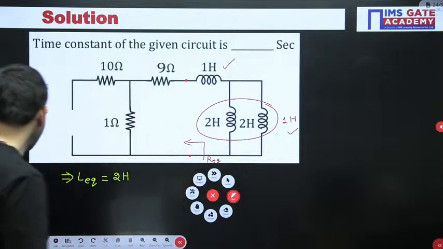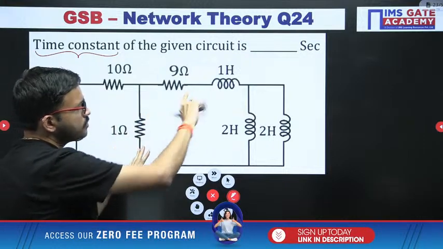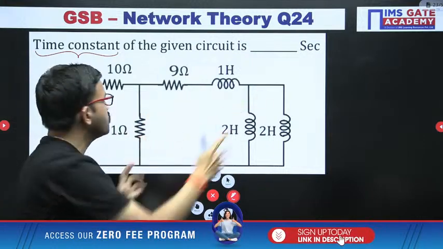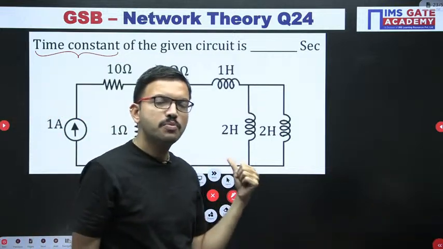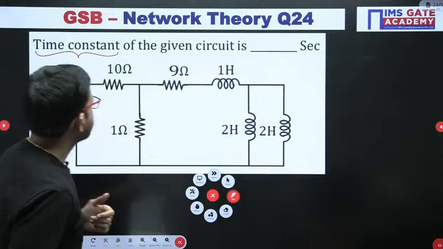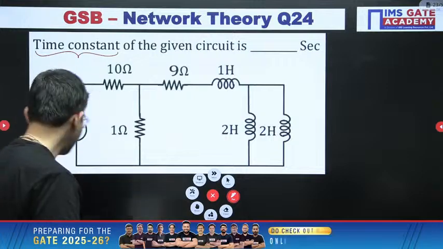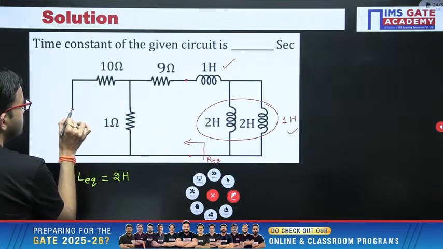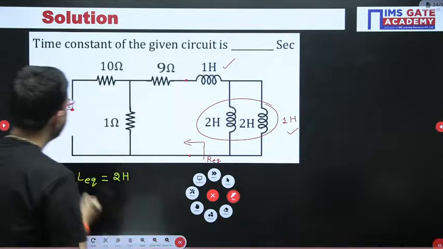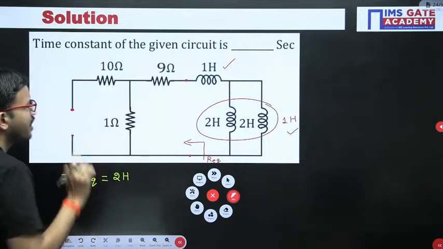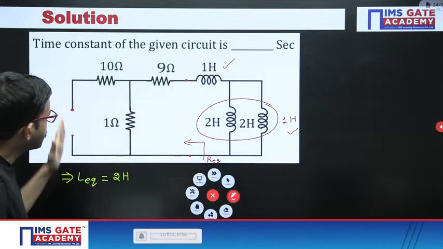Now if you observe, after removing the equivalent inductance from the circuit, the circuit you have belongs to case 1, the model we covered in yesterday's class. In this part of the circuit you have an independent current source, which you have to deactivate. Current source value 0 means it is an open circuit. If it is a voltage source, we have to make it a short.